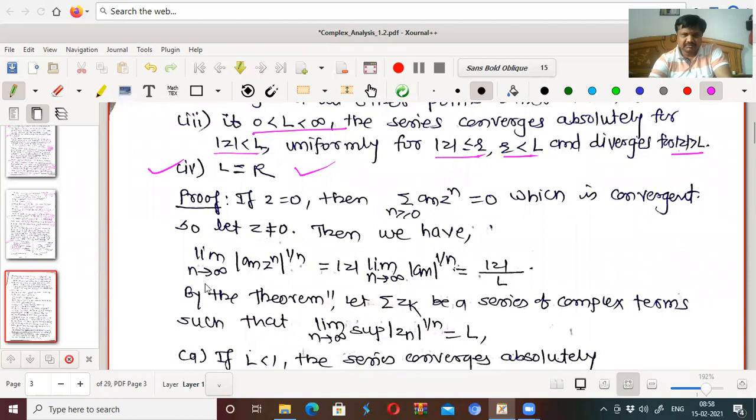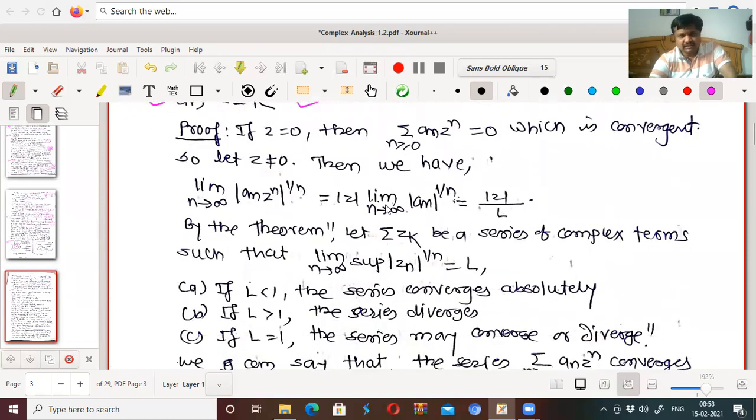So let z be not equal to 0. Then we have the limit as n tends to infinity of |a_n z^n|^(1/n) equal to |z| times the limit as n tends to infinity of |a_n|^(1/n), which equals |z| upon L. Why have we taken |z| outside? Because this separates as |a_n|^(1/n) into (|z|^n)^(1/n), so |z| will be outside. We have taken this as 1 by L. So this is there.